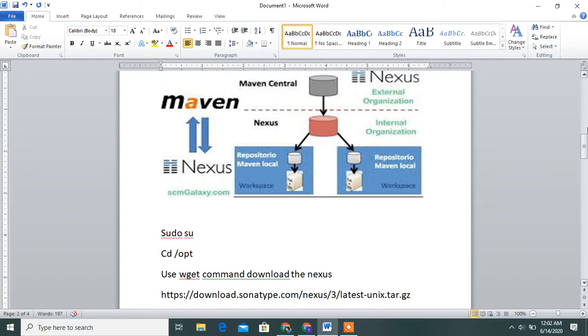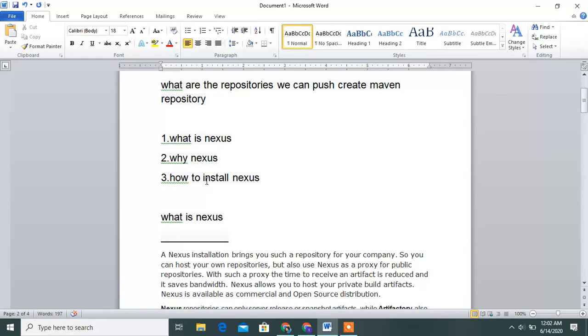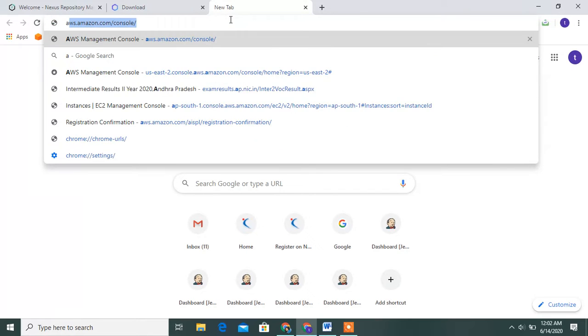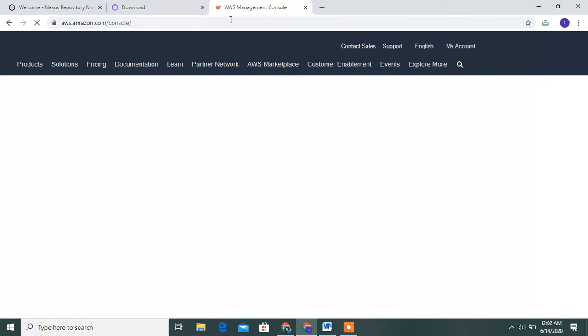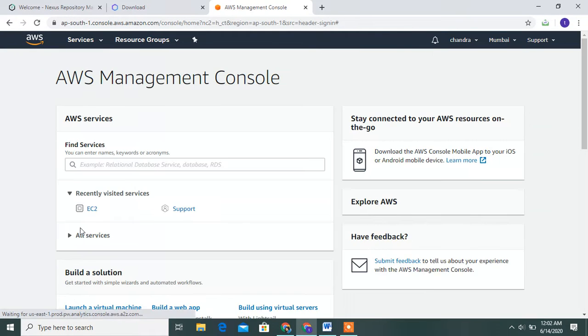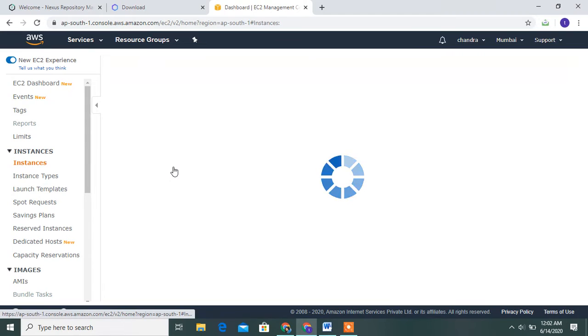This is the architecture in Nexus. Then go to how to install Nexus. Open my AWS account. Go to the console and sign in to the console. Go to EC2. Go to the running instance.